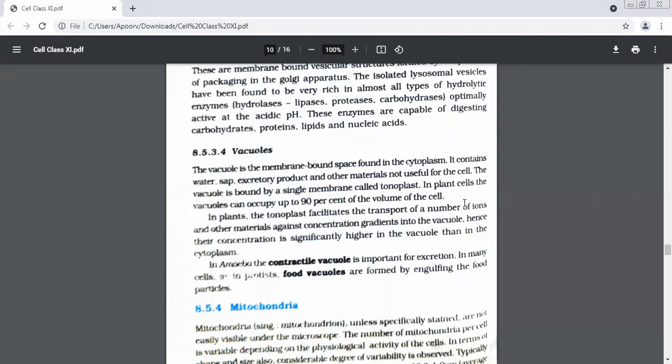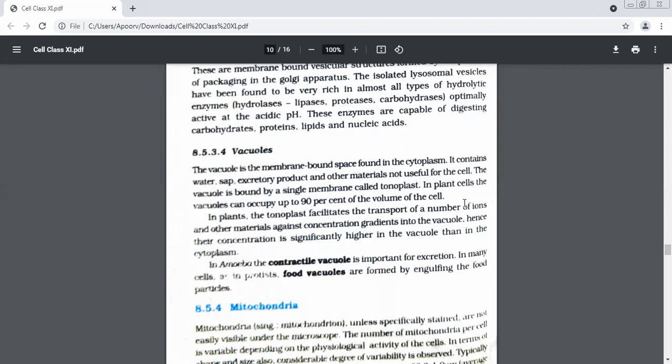Now, this tonoplast does one very interesting thing. It takes ions inside against the concentration gradient. What is against the concentration gradient? From lower concentration to higher concentration. Very good. So the concentration is significantly higher in the vacuole than in the cytoplasm. So it is taking all the ions inside the vacuole from the cytoplasm, not along the gradient but against the concentration gradient.